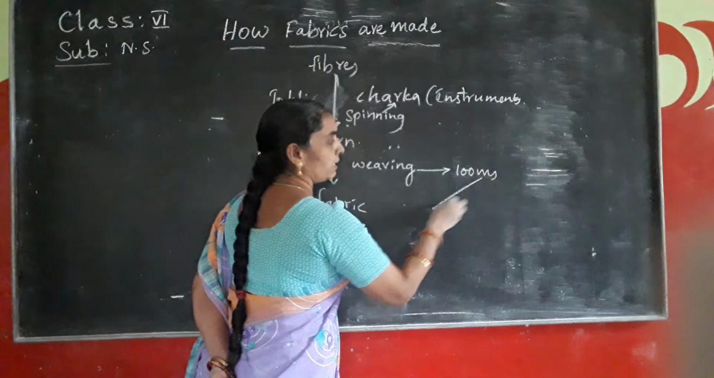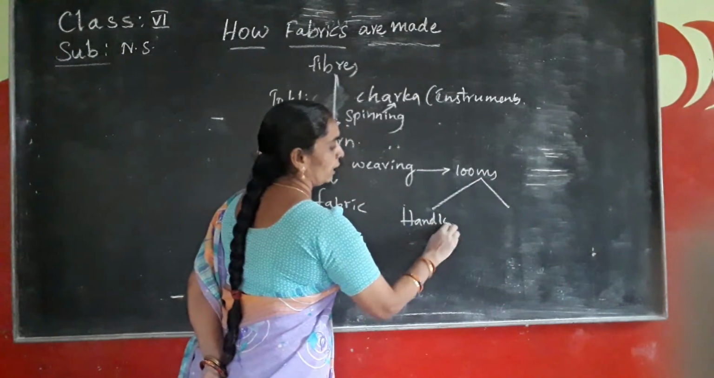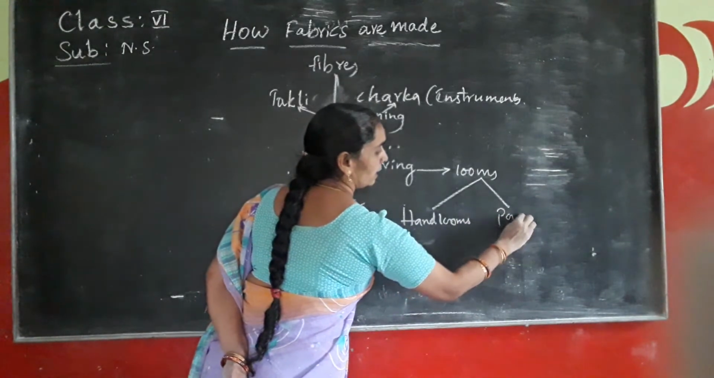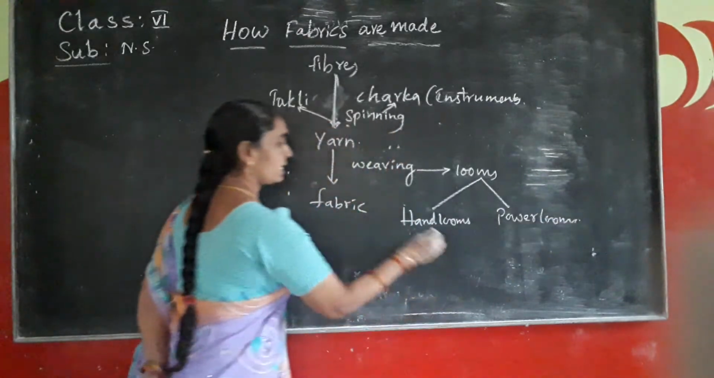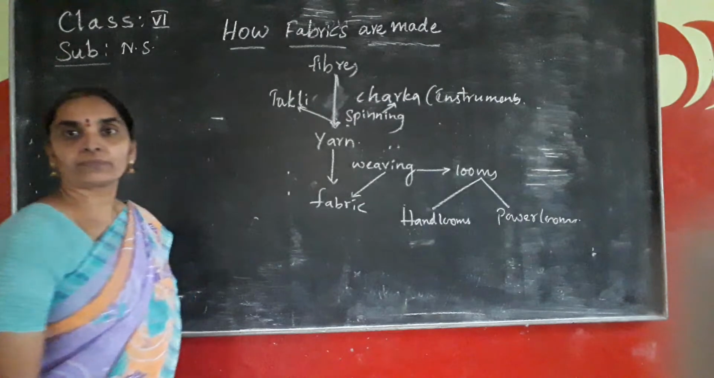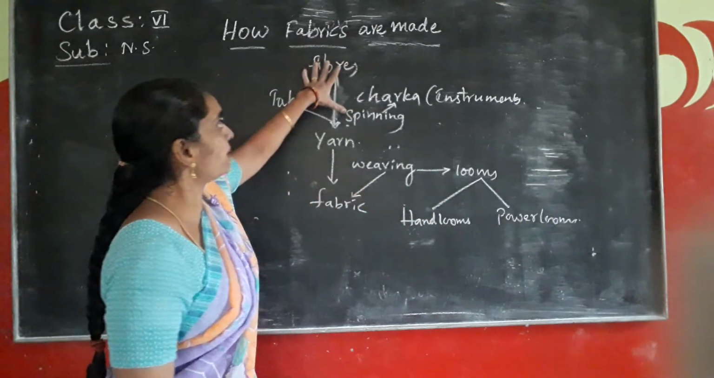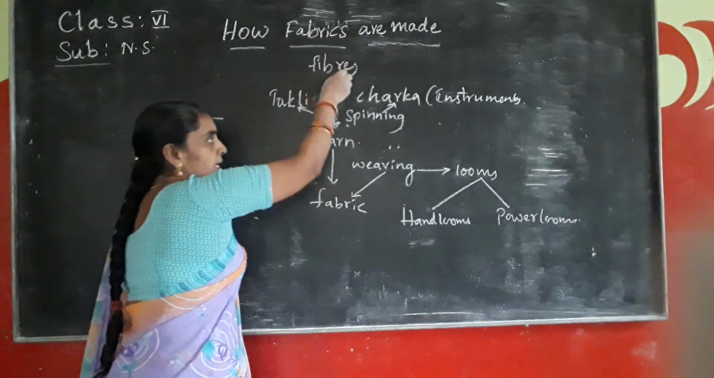And the looms are again of two types. They are hand looms and power looms. This is how you get the fabric. So from the fibers you get the fabric.